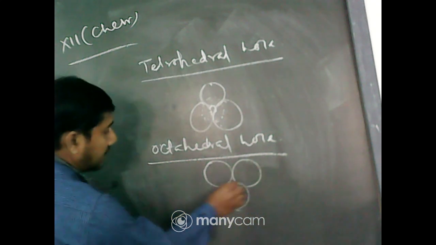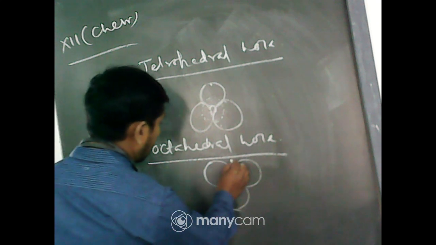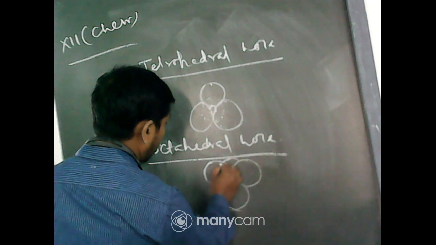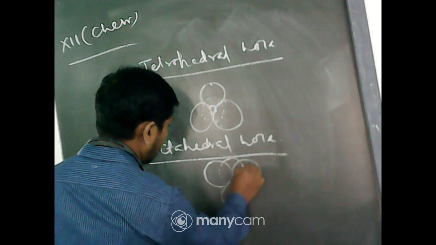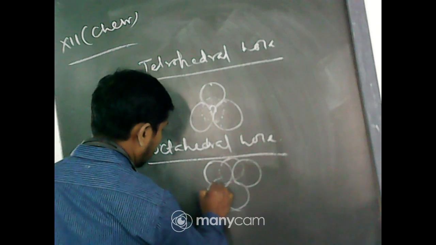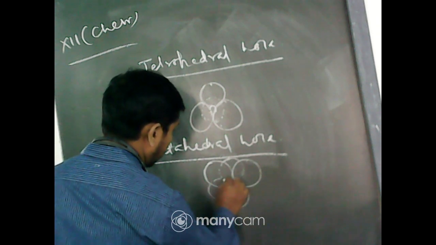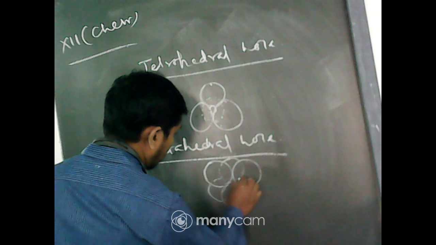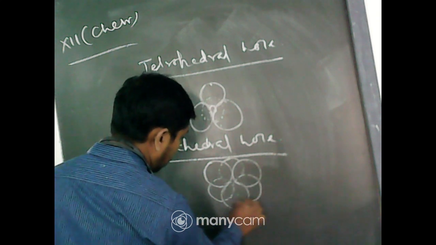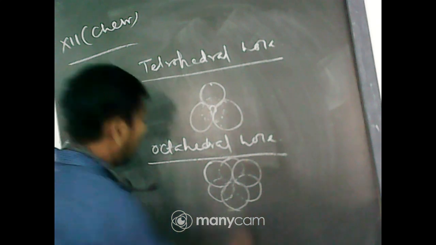Now, you can see this gap in between these. These are the dotted lines. Okay, now follow this part.